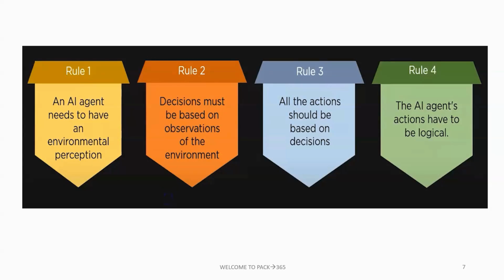In the last one, rule four, the AI agent's actions have to be logical. If the AI agent performs illogical actions, it means it is not properly built. The agent should perform accurate and perfect actions, guided by logic.